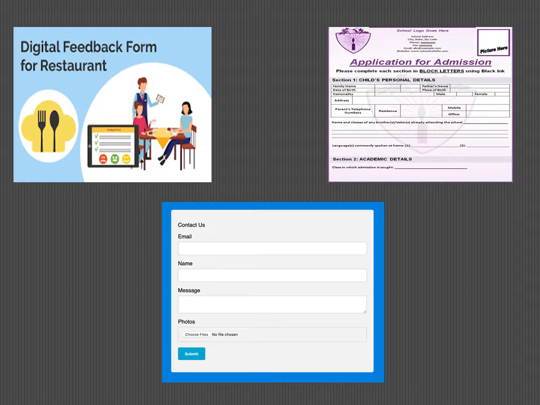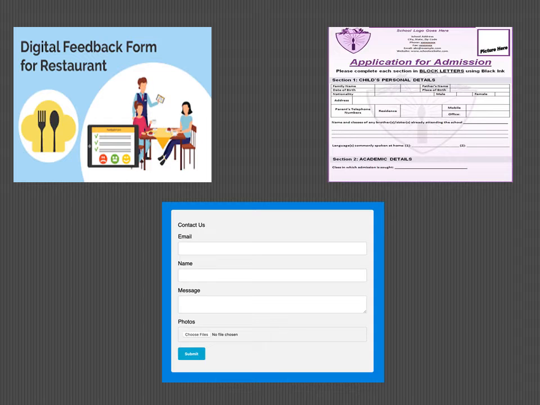The third one is the contact us form. Now what is this contact us form? You may have observed that when you are visiting a website, in case of any problem, for example that you are facing a problem regarding product delivery, or you want to know more about the product or services they are offering, the website attaches a link.